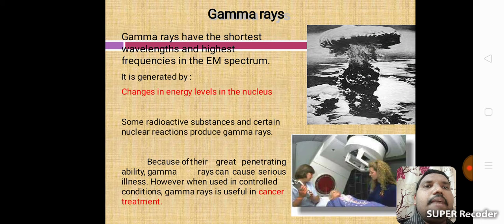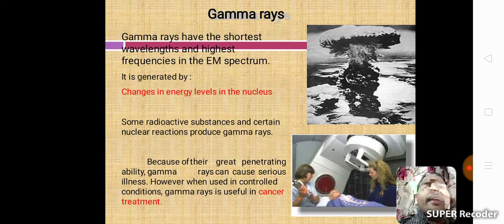First one, gamma rays. Gamma rays have the shortest wavelength and highest frequency in the electromagnetic spectrum.